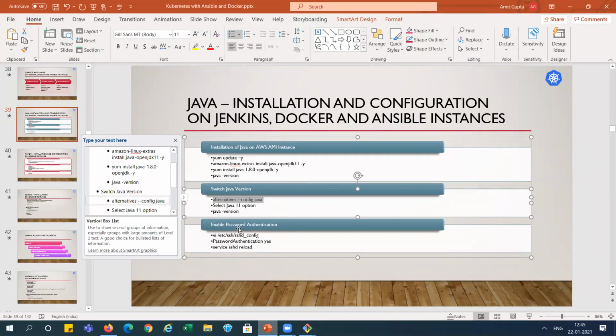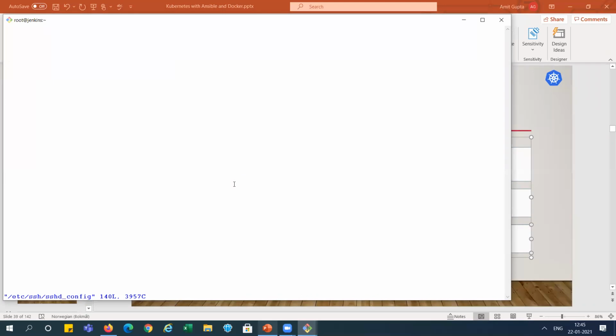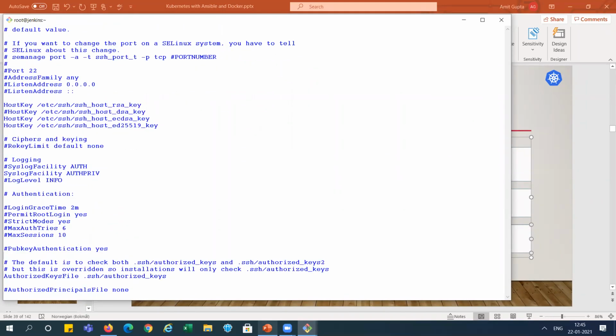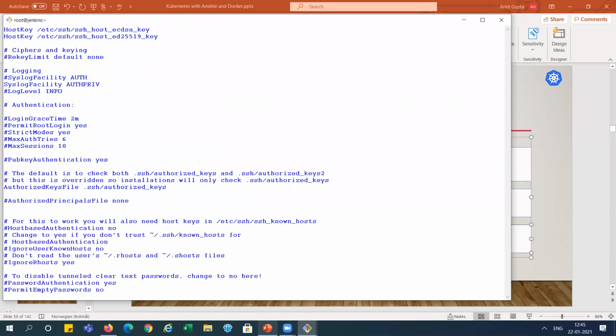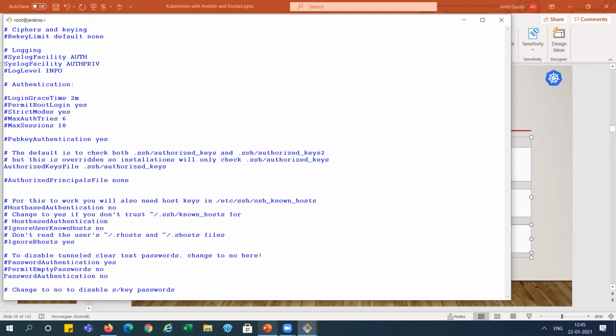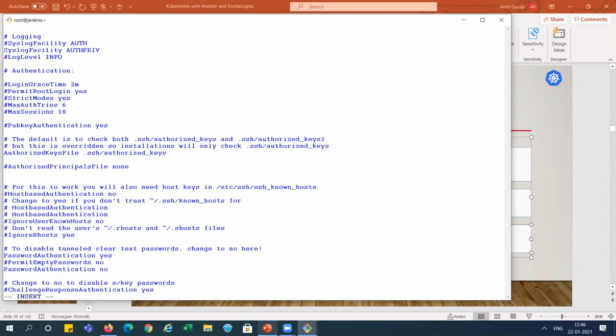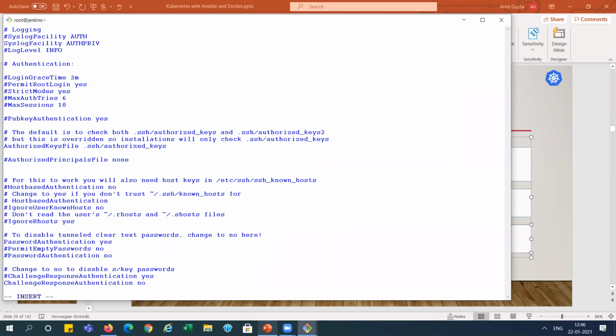We need to enable the password authentication here, because we need to create the passwordless connections. So we need that password setting, right? So you can see here, this is yes, and I am commenting this one, right?